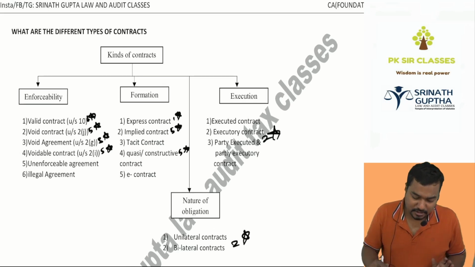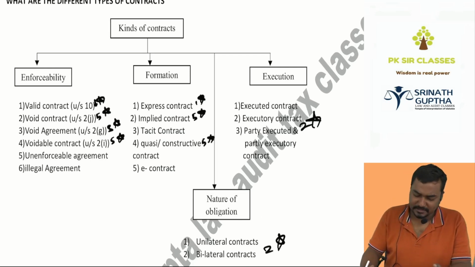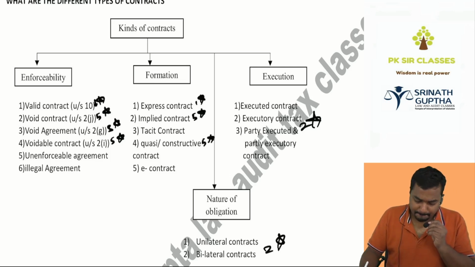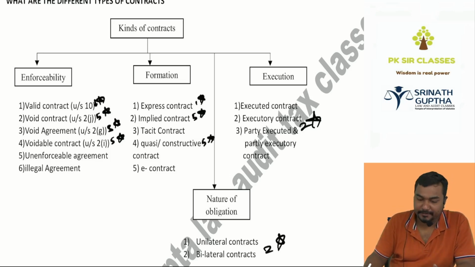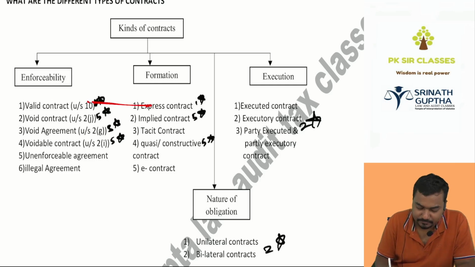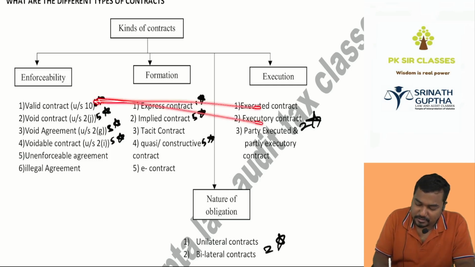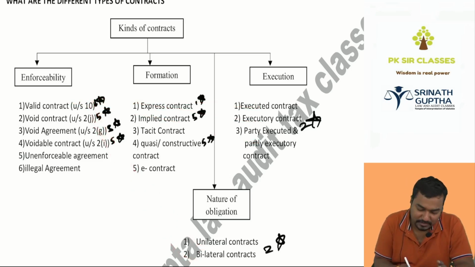Next, types of contracts. There are so many types of contracts, but actually contracts are only 2 types: valid contract and void contract. A valid contract can be expressed, implied, tacit, quasi, or e-contract. A valid contract can be executed, executory, partly executory. A valid contract can be unilateral or bilateral. Only these are the types of contracts.